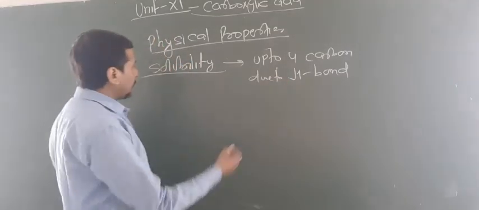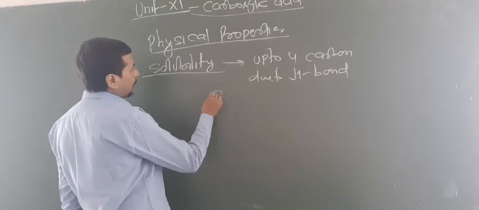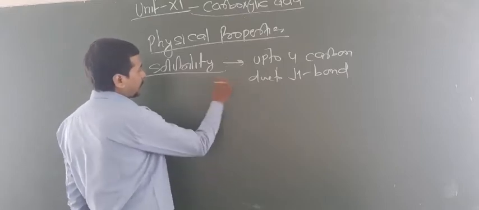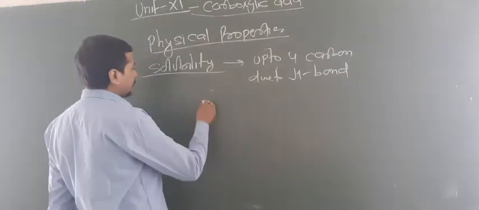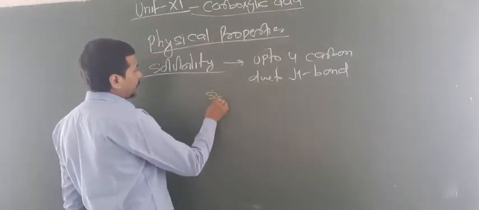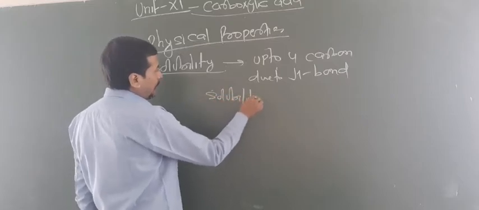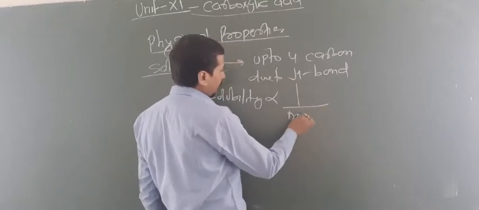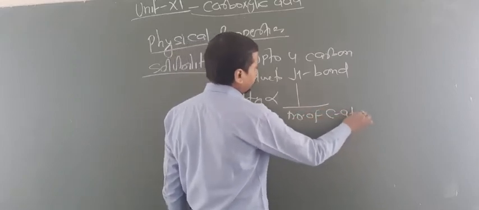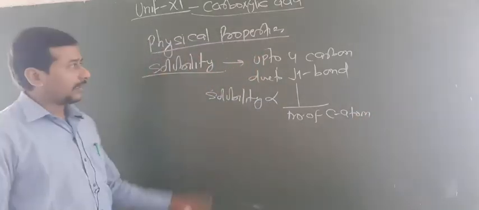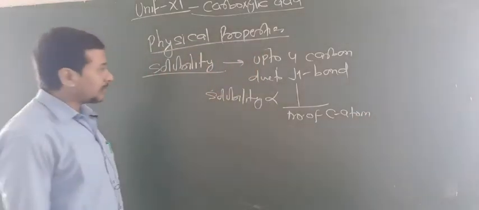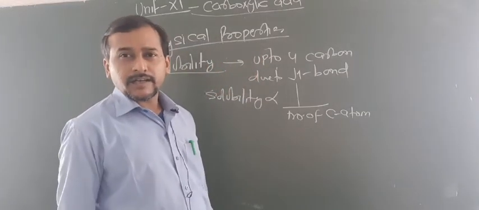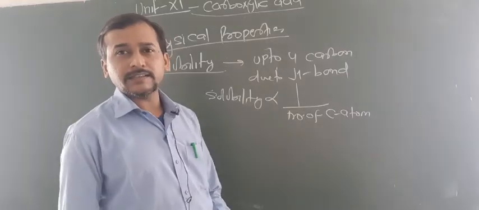But with more than 5 carbons, as the number of carbon atoms increases, solubility is inversely proportional to the number of carbon atoms. The more carbon atoms, the less the solubility. This is because the carbon chain is a hydrophobic part, so it does not dissolve in water.